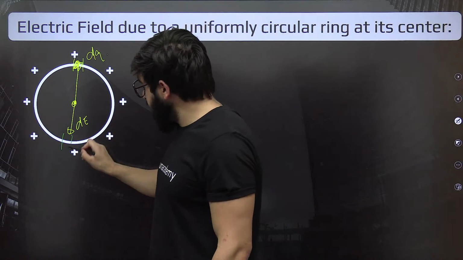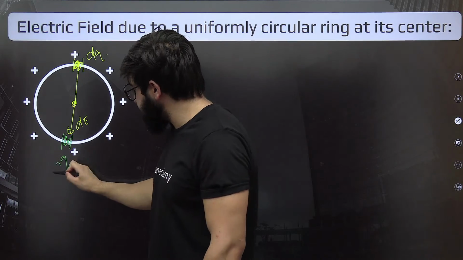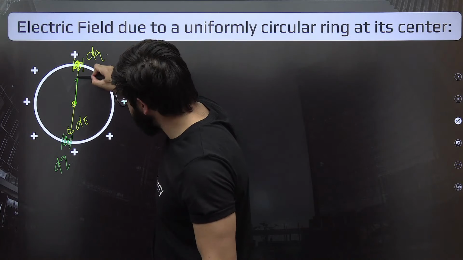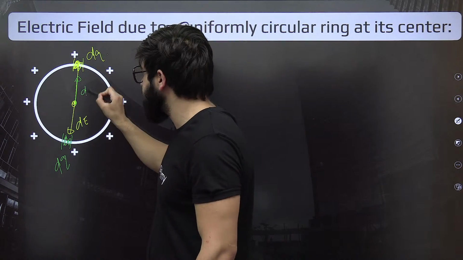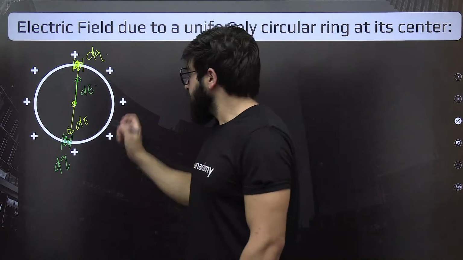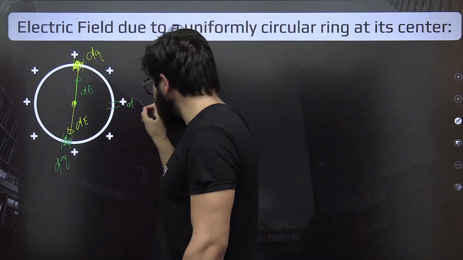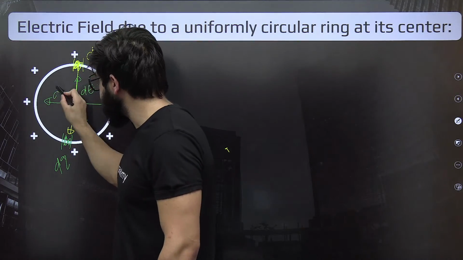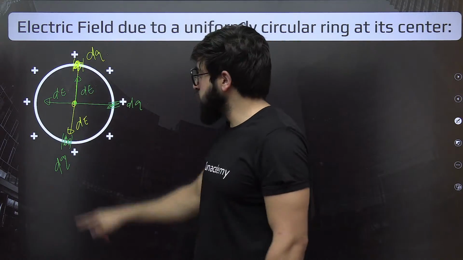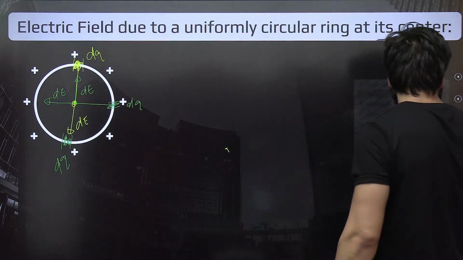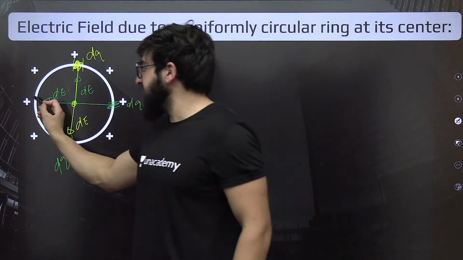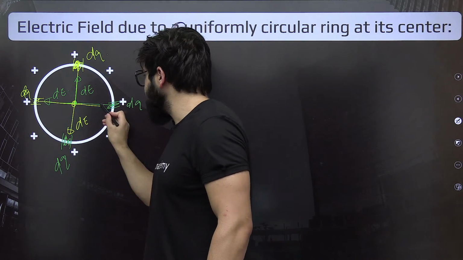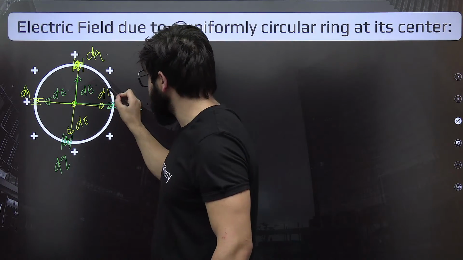Now I'm taking the same dq charge over here, exactly the mirror element of this one on the opposite side. So this will create the electric field in this side. Can we say that is nothing but the same dE, 100%? Now on this side I am taking this dq over here, and this is creating the electric field at the center in this direction, that is away from this one. So I would say this is the dE. Now I'll take the same mirror element from this side, that is a dq, and this is creating the electric field in this direction. I would say this is nothing but dE.